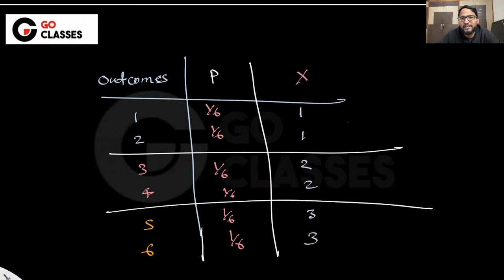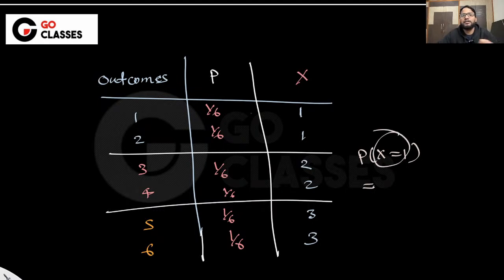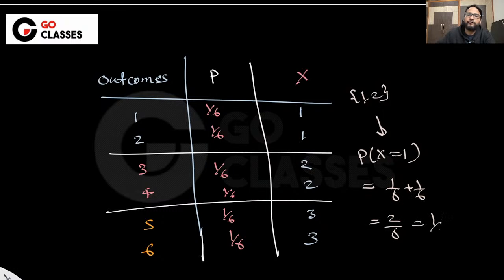Now they're asking something on top of it. Suppose they're asking what is the probability that x is 1, then what will you say? It is the same as saying that either the outcome is 1 or the outcome is 2, because this is a set, right? This is a set which is actually {1, 2}. So you will say this is 1 by 6 plus 1 by 6, which is 2 by 6, which is 1 by 3, isn't it? So you can calculate the probability.